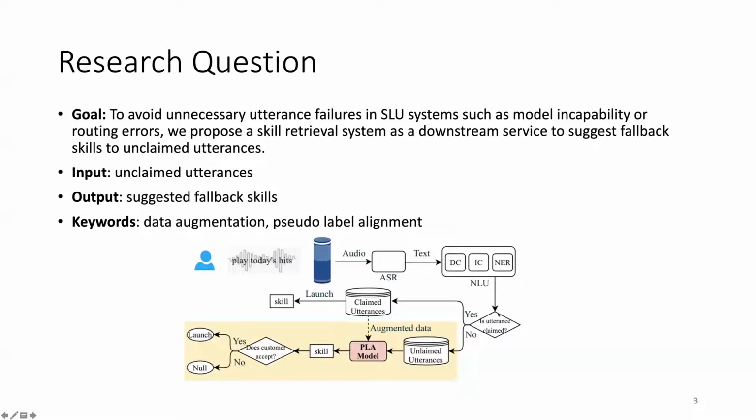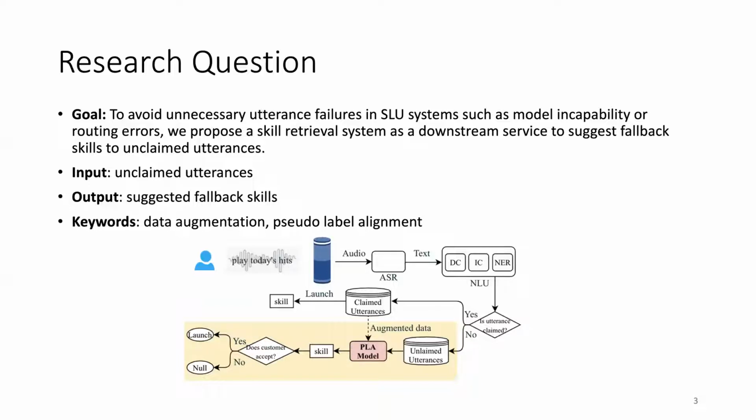If the utterance is claimed, meaning that there is a suitable skill to handle this utterance, then the skill will be launched. If it's unclaimed, meaning that there's no suitable skill for it, then in our previous pipeline in Alexa, those unclaimed utterances were directly sent back to the users by saying, oh, sorry, we cannot understand.